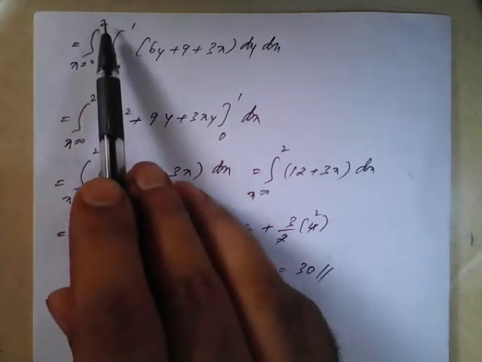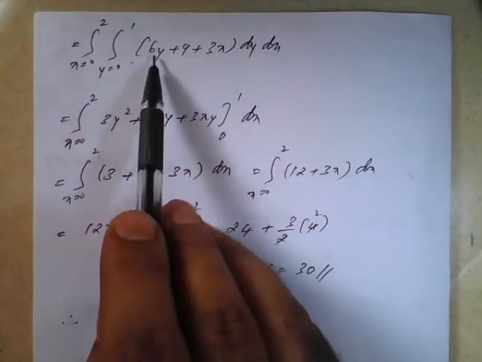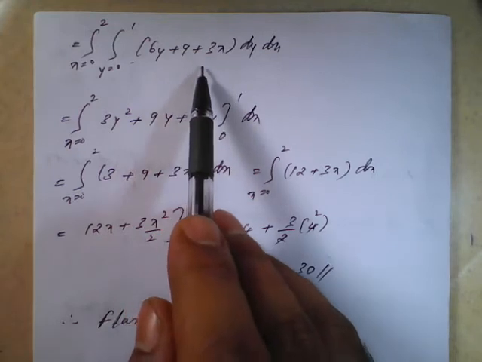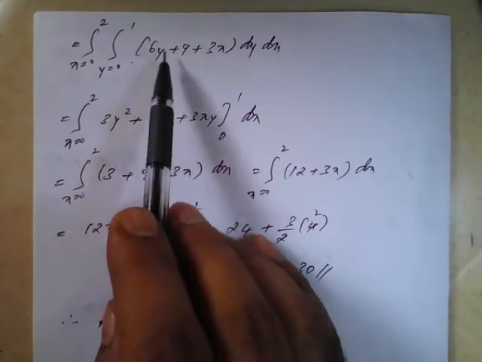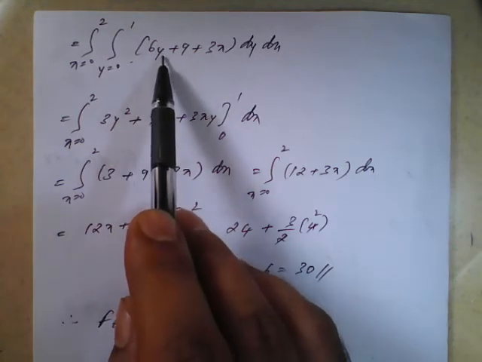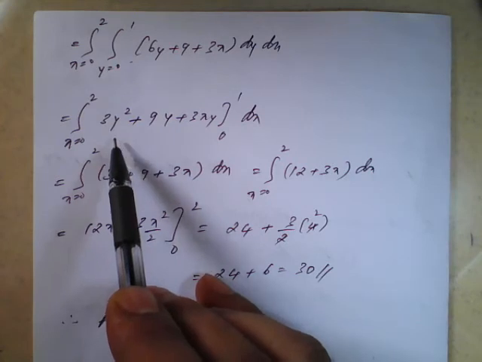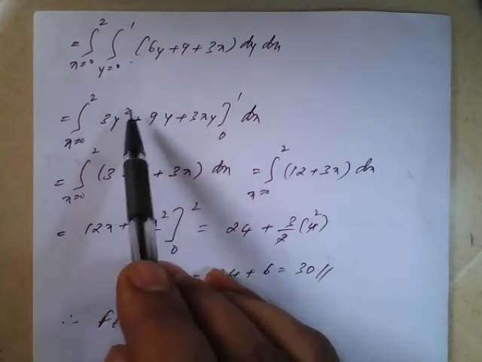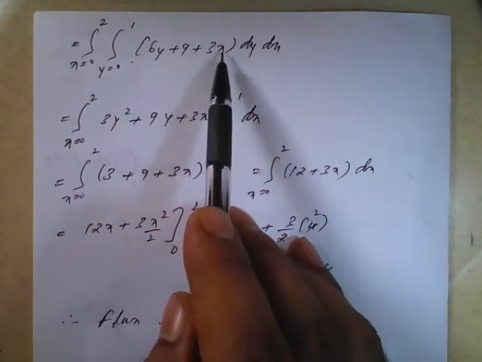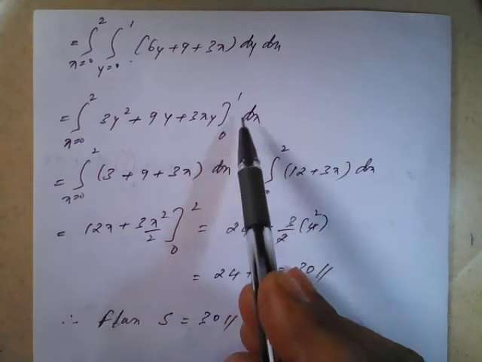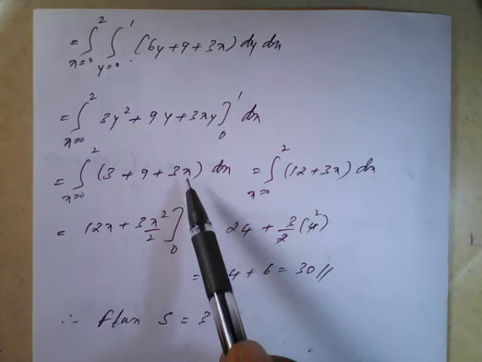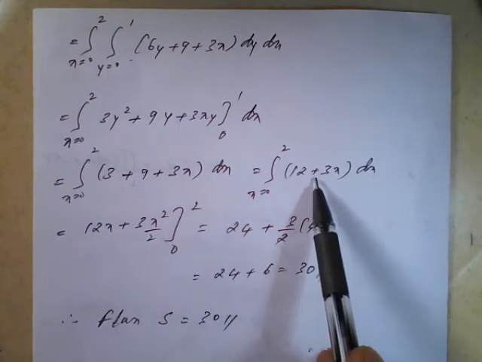So we'll get the double integration, x from 0 to 2, y from 0 to 1, of the simplified form 6y plus 9 plus 3x. It looks like the previous example, but with small changes. So again we'll integrate 6y with respect to y. It will become 3y square, because the integration of y is y square by 2, and 2 ones are 2, 3 twos are 6, so it becomes 3y square. Integration of 9 with respect to y is 9y. The 3x, integration of 3x with respect to y is 3xy. Apply upper and lower limits. So we'll get 3 plus 9 plus 3x, which is ready for integration, which is nothing but 12 plus 3x.